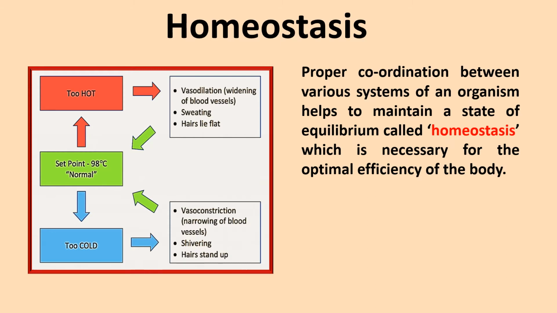efficient. If you see this picture here, if it is too hot, then we can see widening of blood vessels, sweating, hair lies flat, and body temperature gets back to normal. If it is too cold, then there is narrowing of blood vessels, shivering, hair stands up, and the body goes back to normal. So the systems of the body work in coordination to see that the body is at an equilibrium, normal temperature, normal pressure, everything. Now this equilibrium is called homeostasis.